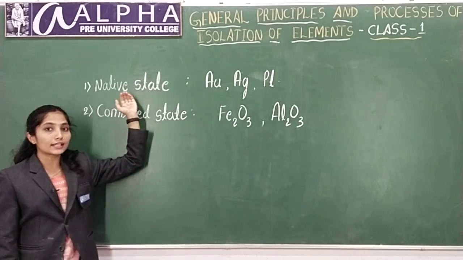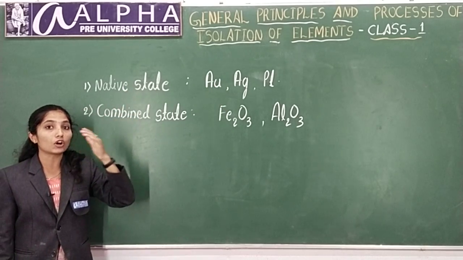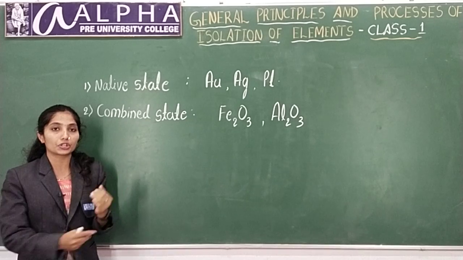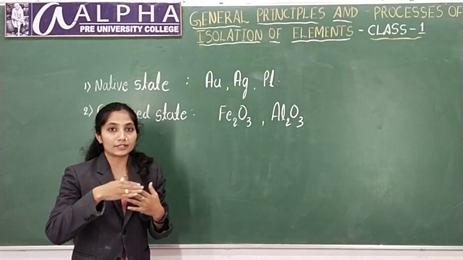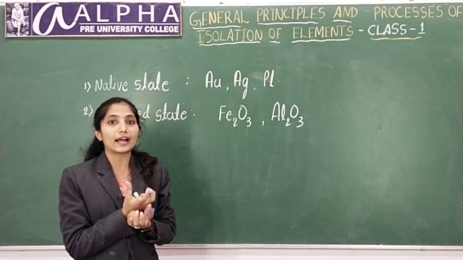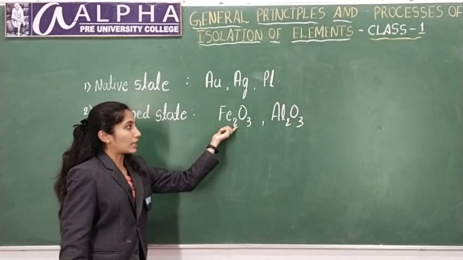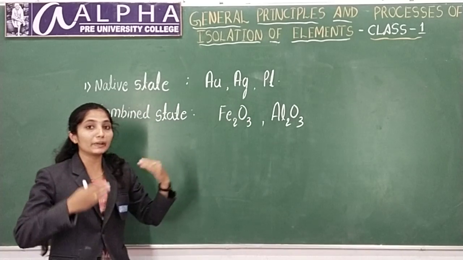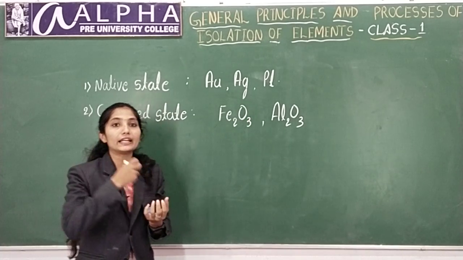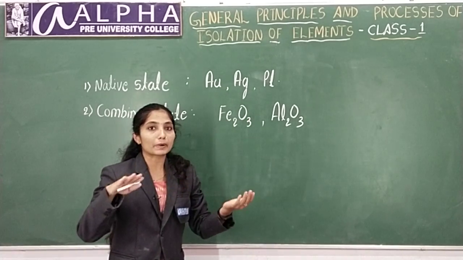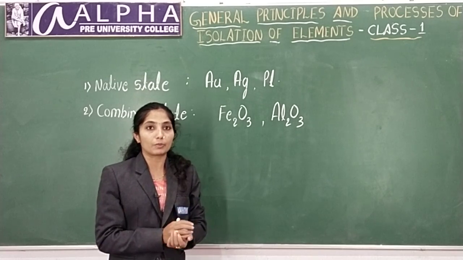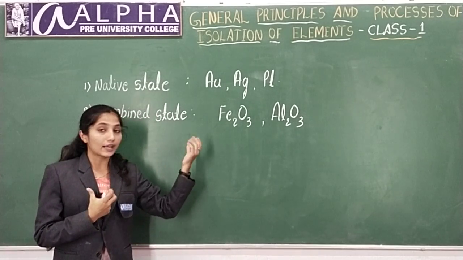Elements which exist in native form will not be attacked by oxygen, nitrogen or any other elements in the environment, because they are stable and do not react. Elements like aluminium and iron are reactive and are readily attacked by other elements present in the environment, so they will be present in the combined state.